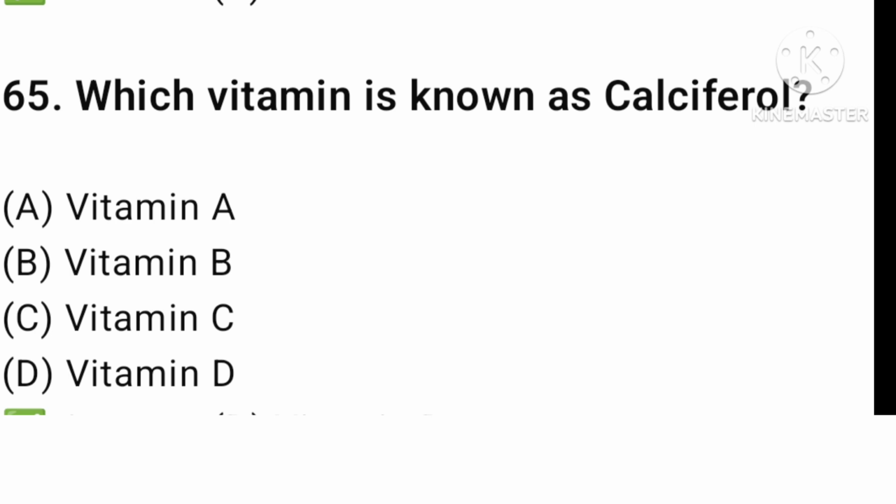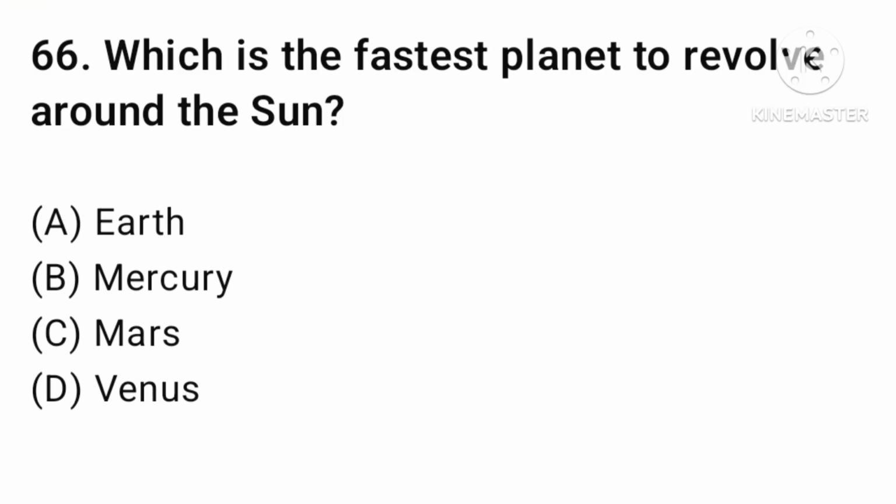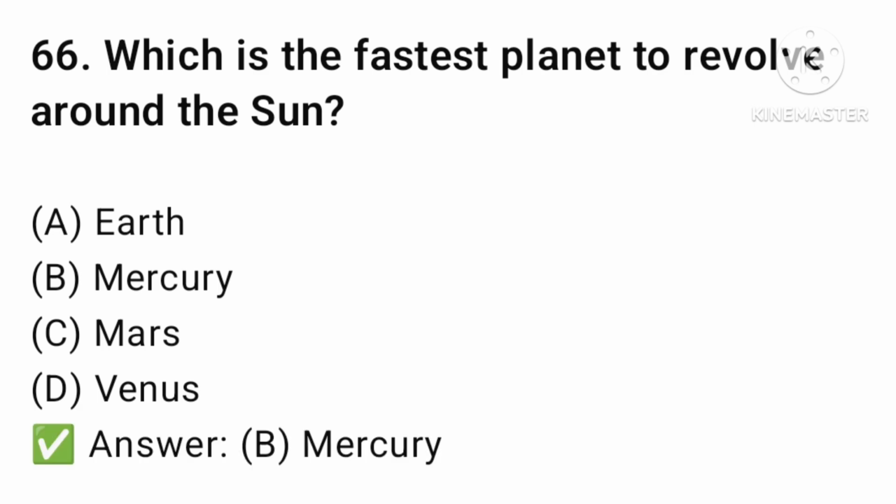Which vitamin is known as a calciferol? Vitamin A, vitamin B, vitamin C, vitamin D. The answer is option number D, vitamin D. Let's find the next question. Which is the fastest planet to revolve around the sun? Earth, Mercury, Mars, or Venus? The answer is option number B, Mercury.